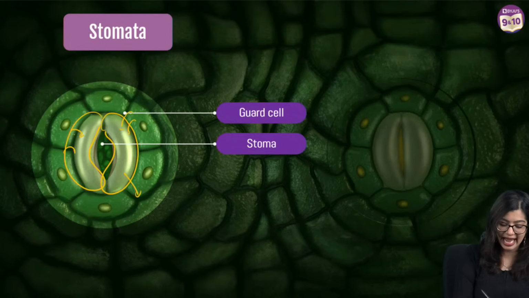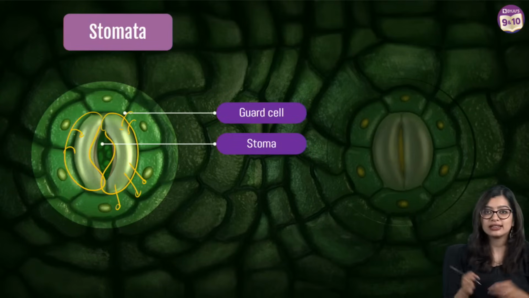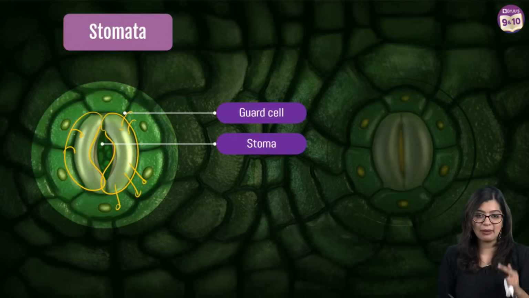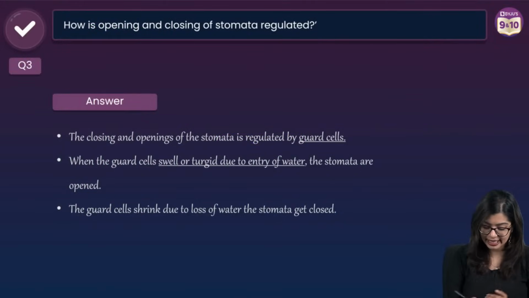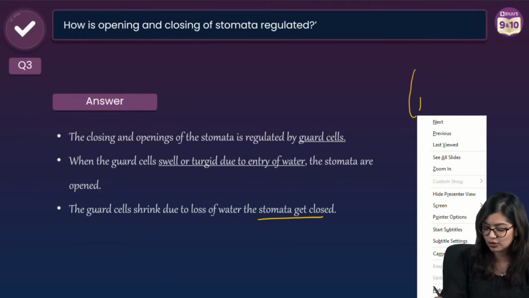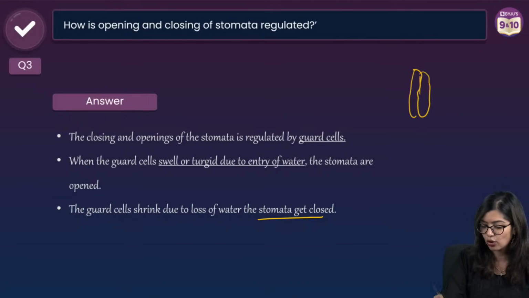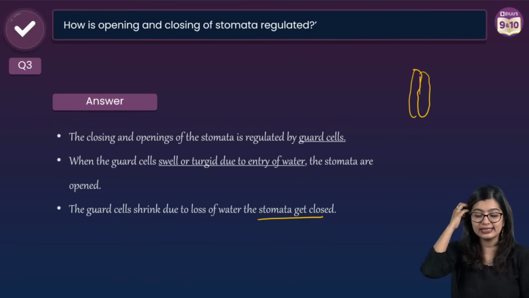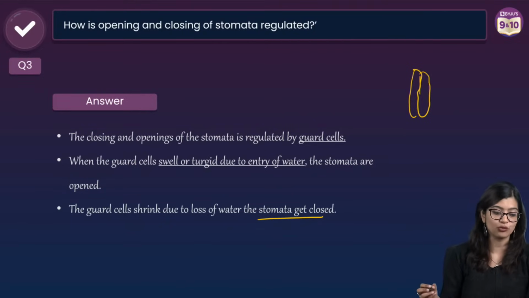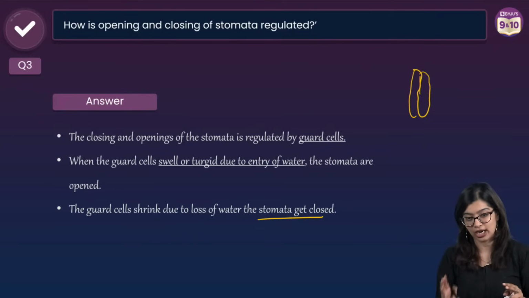But when the water exits out of the guard cells, they will shrink. When they shrink, there is loss of water. As a result, the guard cells will come close together and they will close the stomata. So in this case, the entry and exit of water facilitates the opening and closing of guard cells.